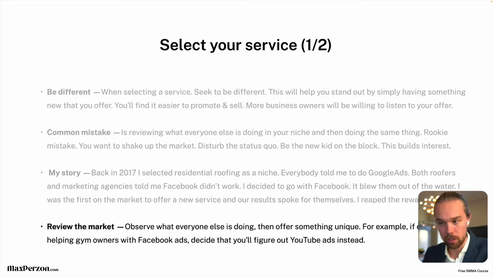So review the market. Observe what everyone else is doing, then offer something unique. For example, if everyone else is helping gym owners with Facebook ads, decide that you will do YouTube ads instead, right? And it doesn't matter if you don't know how to do YouTube ads, because you can leverage a media buyer that I highly recommend, and we're going to talk more about that later in this module number 2. So for now, you just need to select a niche that you're interested in, select a new service. That's the only thing you need to focus on. Don't think about, oh, I don't know how to do that. You don't need to know how to do it. You shouldn't know how to do it in the beginning. That's why you have a media buyer.